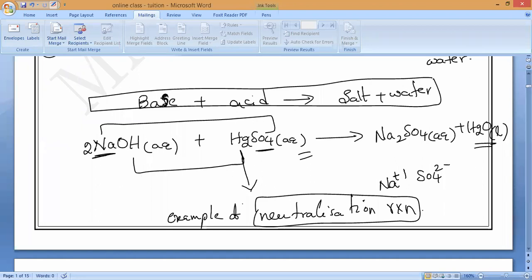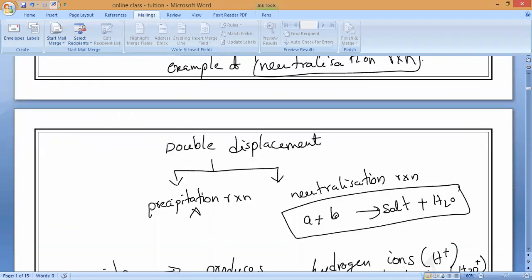Now is it balanced? Check it. Before it was not balanced, now also it's not balanced. Can anybody balance it within a second? 2 NaOH, H2SO4, Na2SO4. One more, it is not balanced. Here 2 H2O will come. Please balance it. 2 H2O will come.